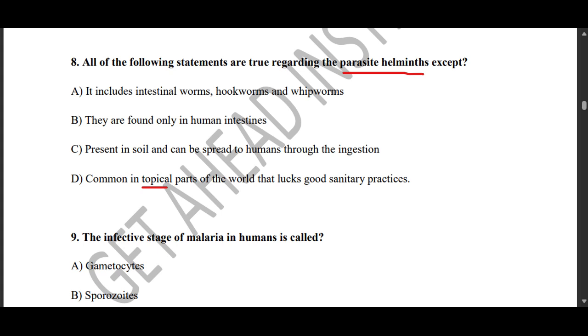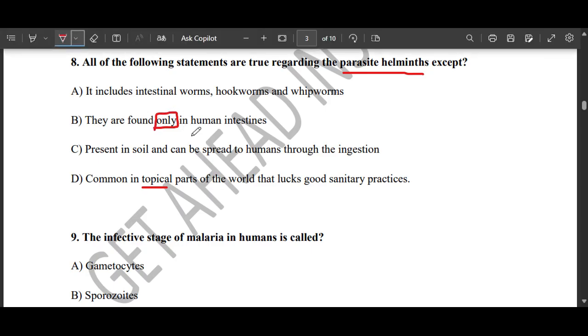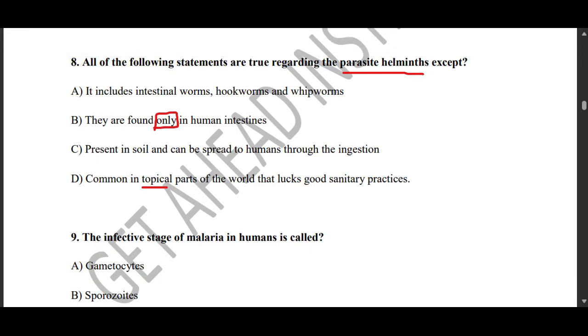Here on this question, they want a false statement. The false statement is option B, which says they are found only. We have a word here, only, and it qualifies the statement. It makes it false that they are found only in human intestines, because you must understand that helminths can infect many tissues and often have environmental, soil, as well as water stages. So this is our answer on this particular question.